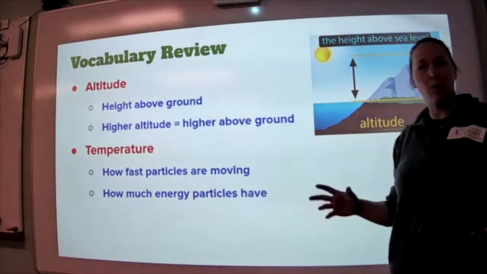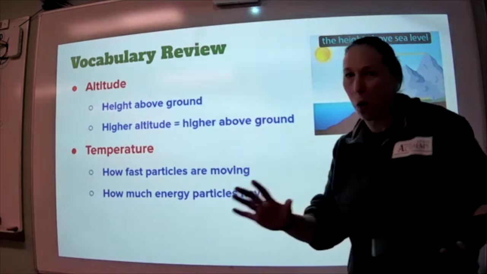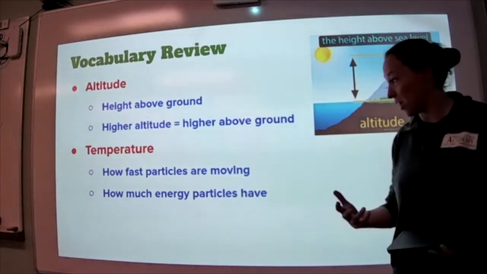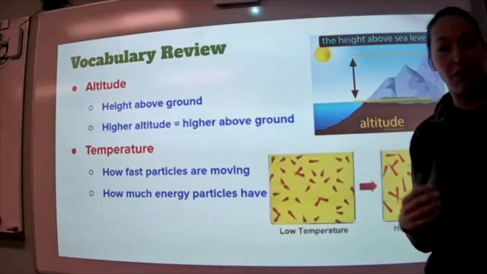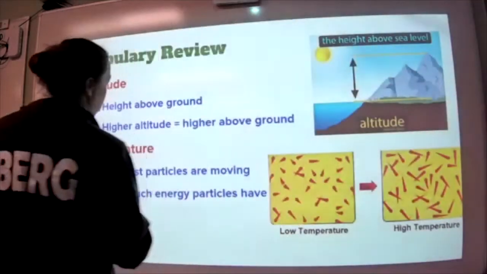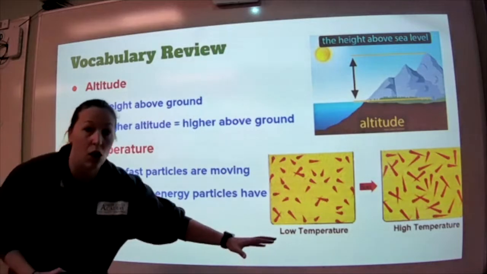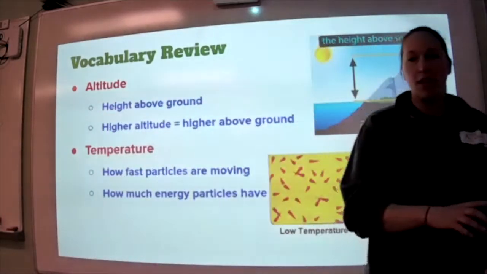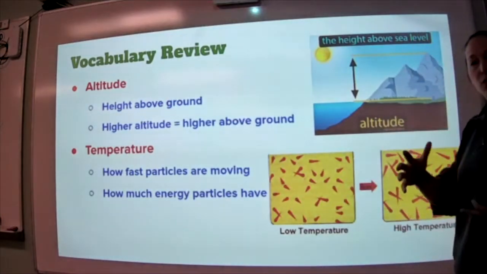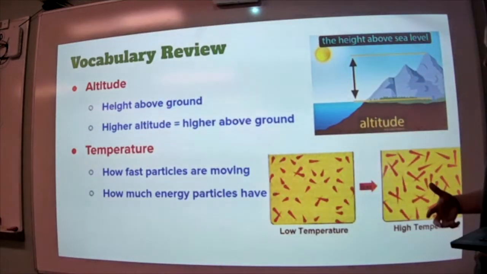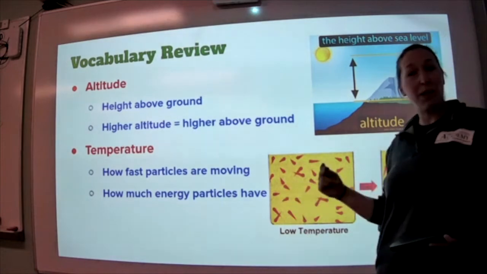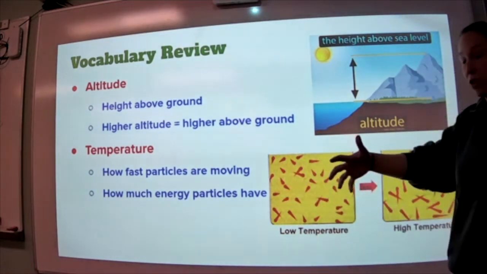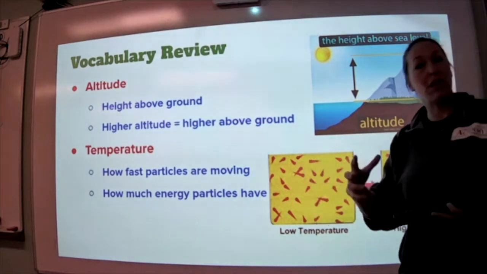Temperature. Now, remember we were talking about how it's not just how hot or cold something is. What exactly does that mean? Temperature is how fast particles are moving. So how much energy particles have, that is what we mean when we're talking about temperature. Low temperature particles are going to move a little slower, whereas high temperature particles have enough energy to move further and further away from each other at faster rates. So temperature in this sense is how fast those particles are moving away from each other. High energy particles are spreading apart from each other. Low energy particles are going to be a little bit closer together.